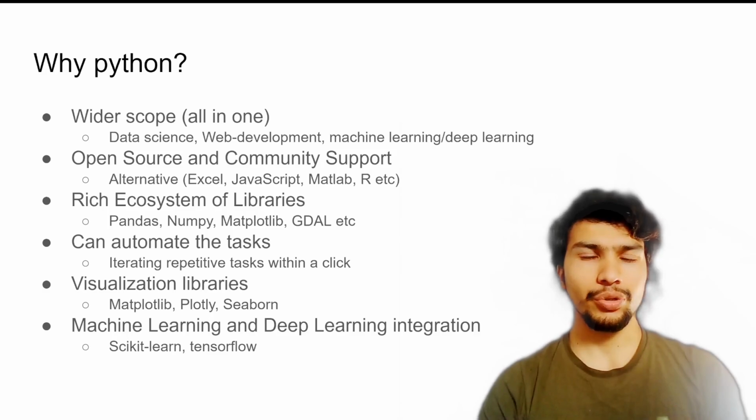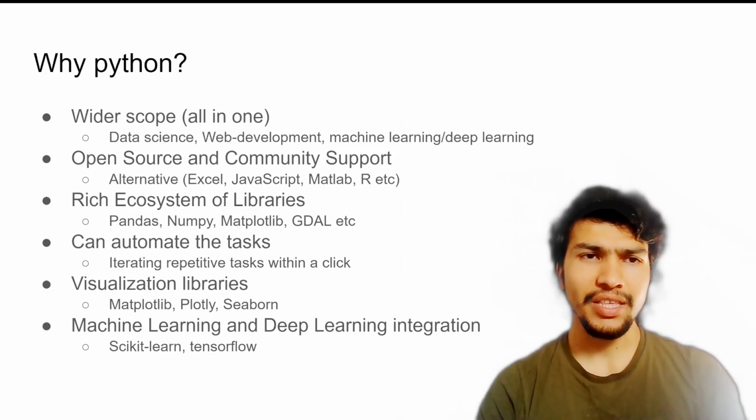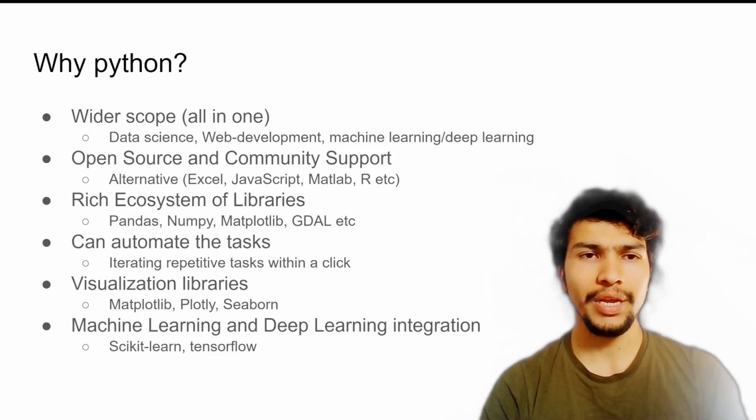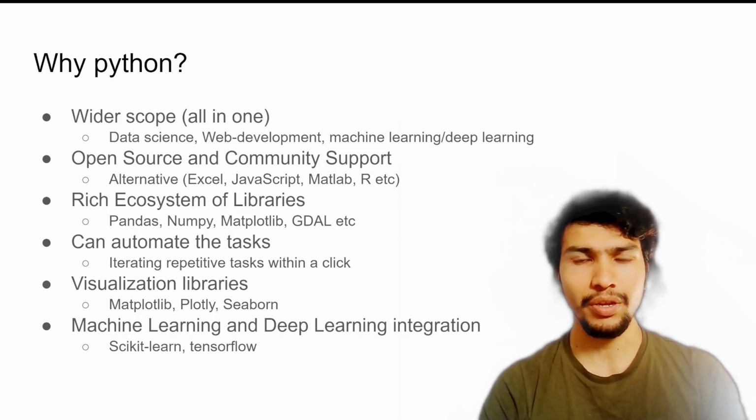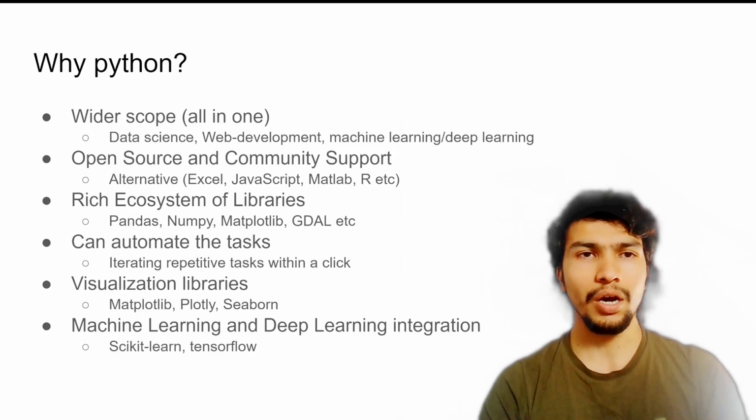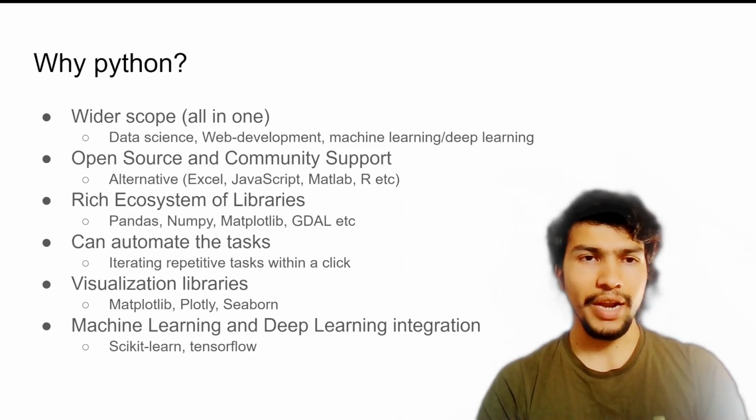All right. So talking about Python, Python has a wider scope. It's like an all-in-one programming language. So you can get started with data science related content or web development related content. You can even do machine learning and deep learning tasks. That's why it's the number one popular language in the world right now.